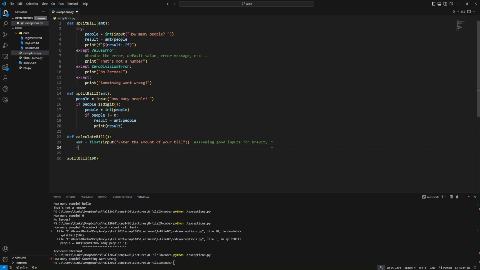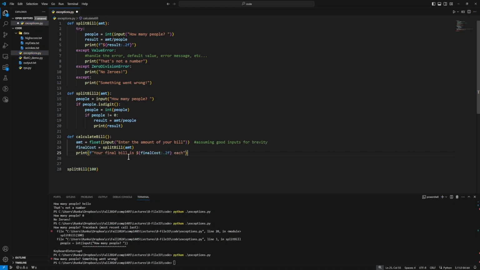So we'll say the final cost is equal to split bill given the amount that we've gotten from our user. So we'll call split bill, we'll give it the amount, and we'll store whatever it gives back as the final cost. So in the best case scenario, everything went right and we get the result back. So in that case, we'll say print, use an F string again, your final bill is $ squiggly, final cost 0.2F